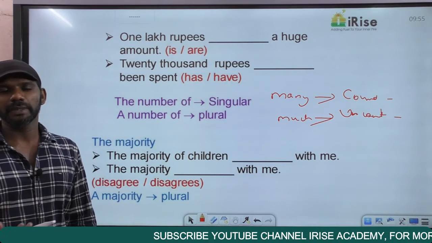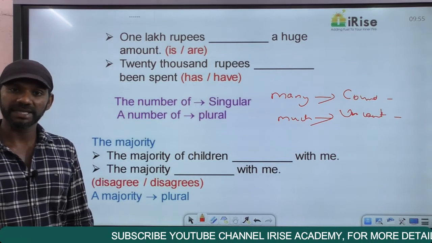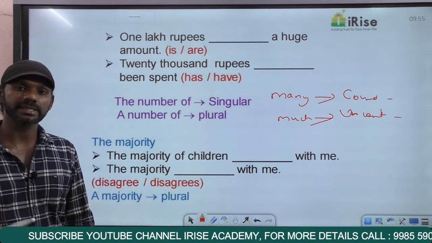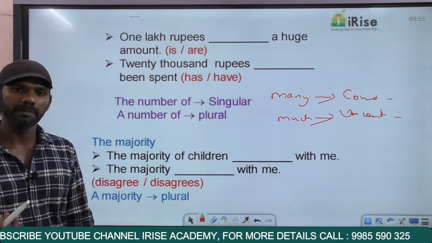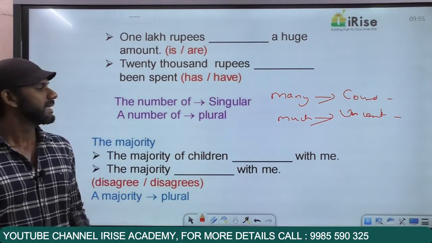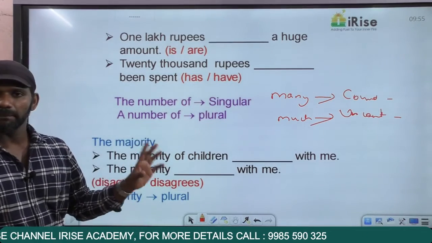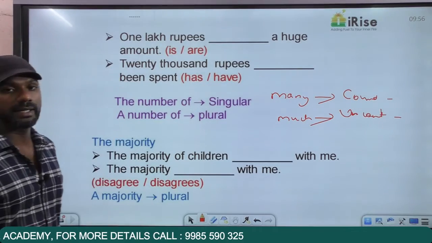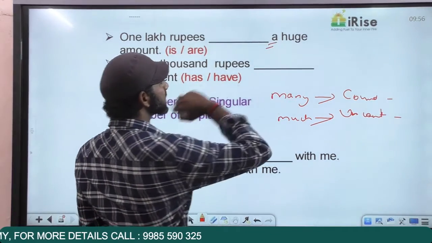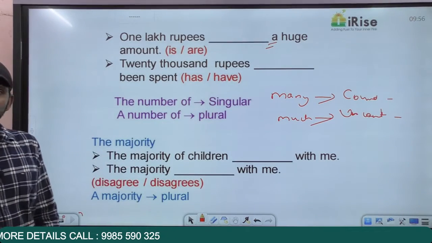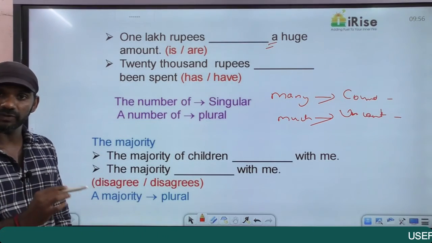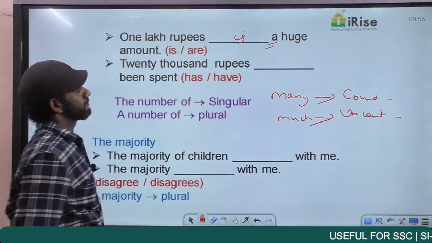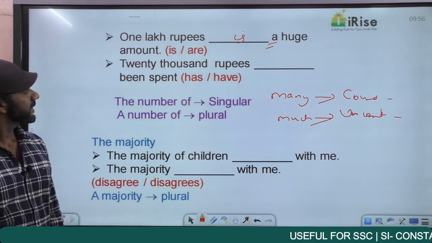Time. How many time is there or how much time is there? How much time is there? So the term time is uncountable, whereas hours, minutes and seconds are countable. How many hours, how many minutes, how many seconds, etc. So many is used with countable nouns, much is used with uncountable nouns. 1 lakh rupees dash a huge amount. The simple reason I give is we have a here telling us that we have to go for a singular verb to fill in this blank. So 1 lakh rupees is a huge amount. Come to the next one.